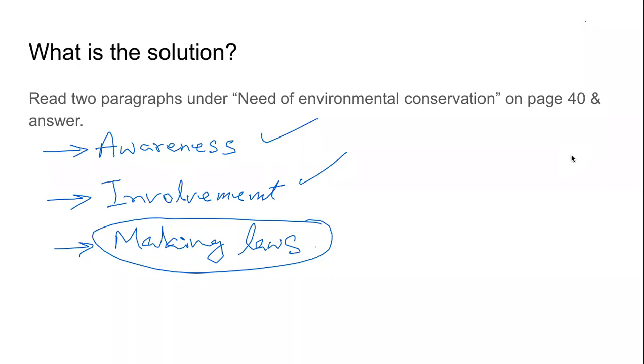While we are putting the kachra in the dustbin, half of it falls out of the dustbin. Have you not seen it? Has it not happened? Happened, right. So just having laws is of no use if we cannot follow the laws, if we cannot implement the laws. Right? And that is why awareness and involvement is required.